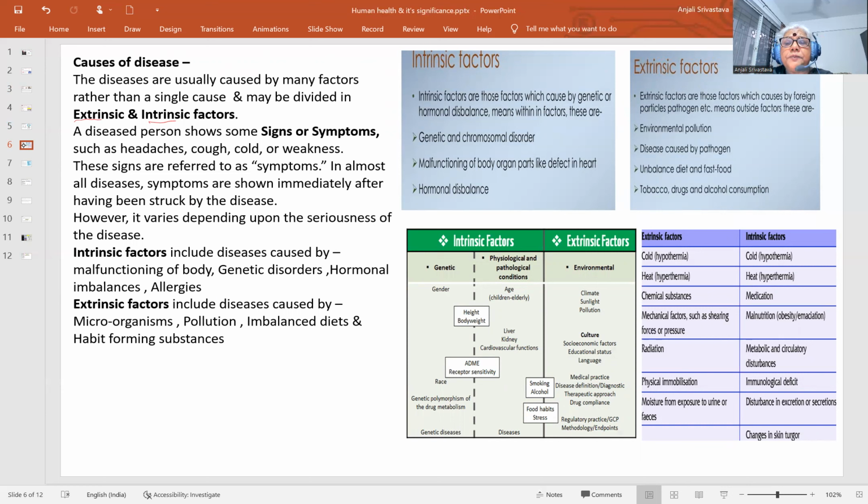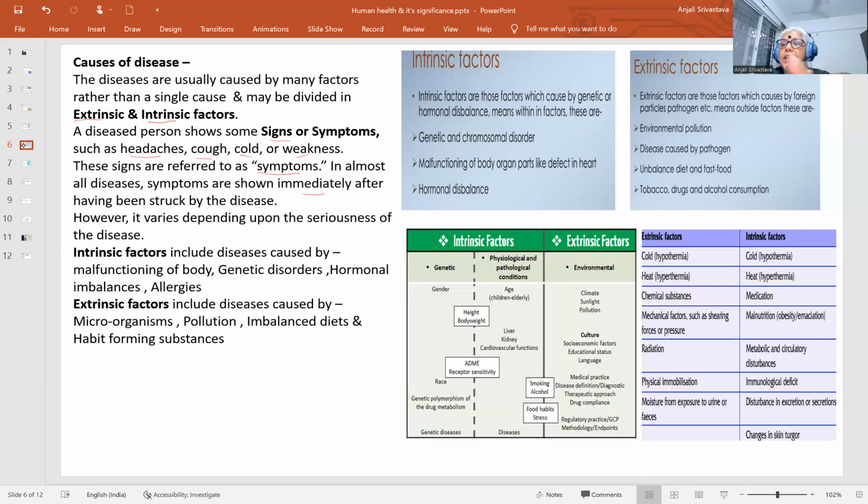That is, a diseased person shows some signs and symptoms that we have seen, such as headache, cough, cold, weakness, etc. And these signs are referred to as symptoms. In almost all diseases, symptoms are shown immediately after having been struck by the disease.